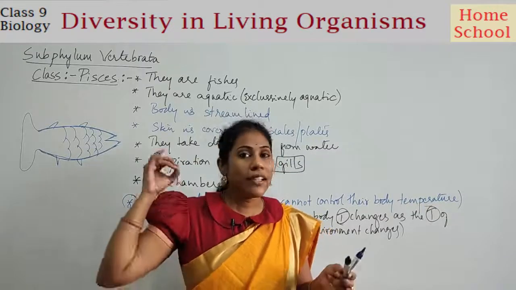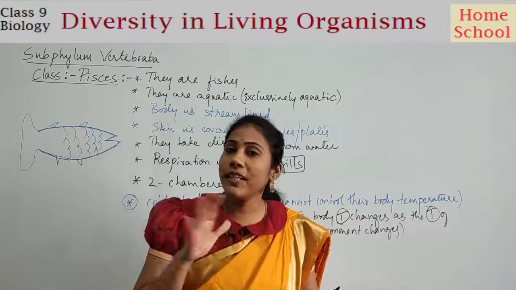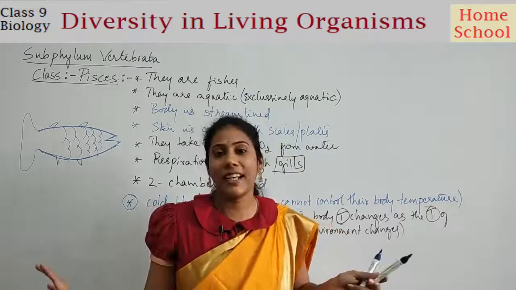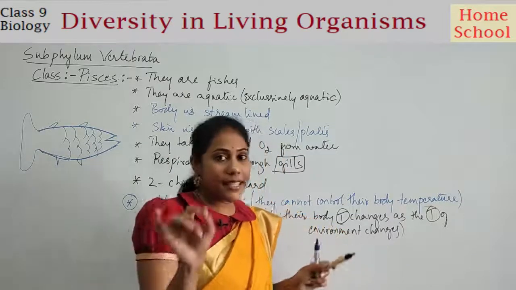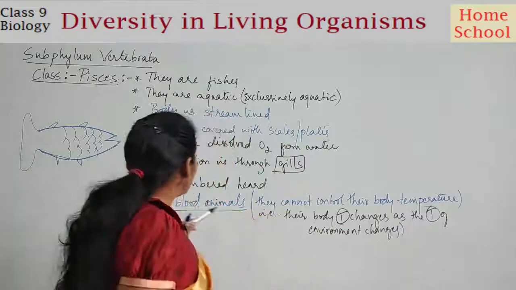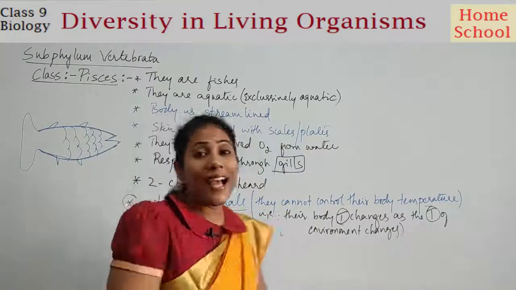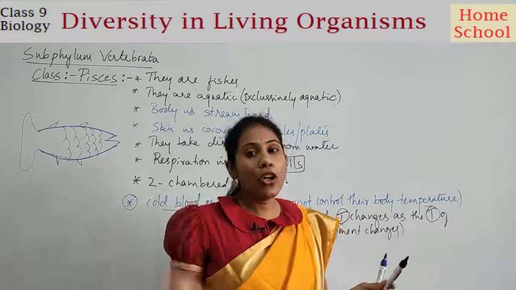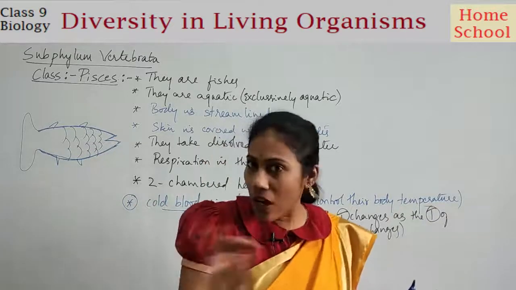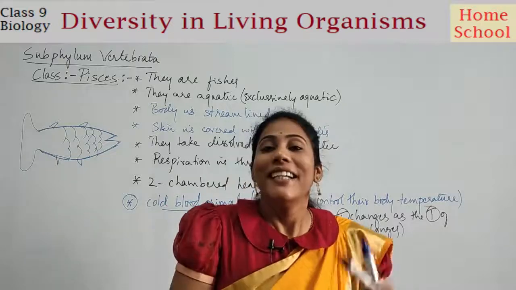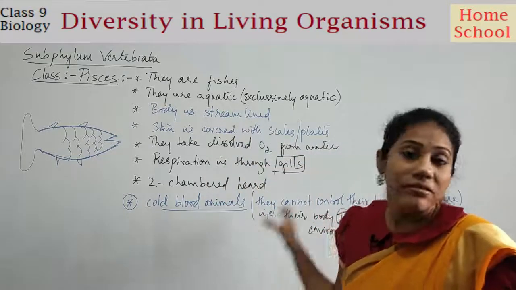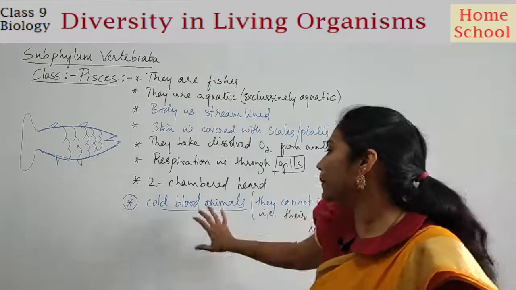Okay, so whatever may be the climate changes, our body temperature always remains the same all the time throughout our life. Clear? So this is the difference between cold-blooded animals and warm-blooded animals like humans. Right? So cold-blooded in the sense, it is not that the blood is cold, it is that they cannot control their body temperature. That feature is called cold-blooded.